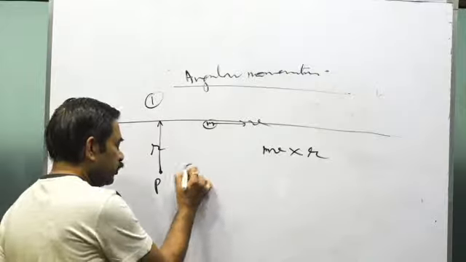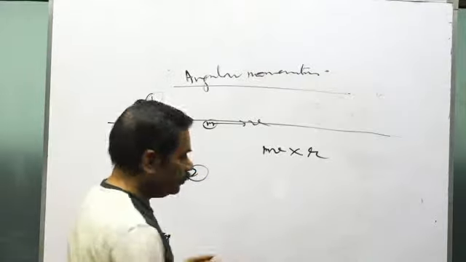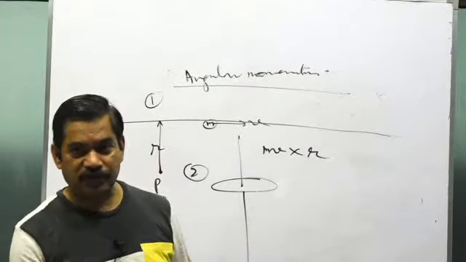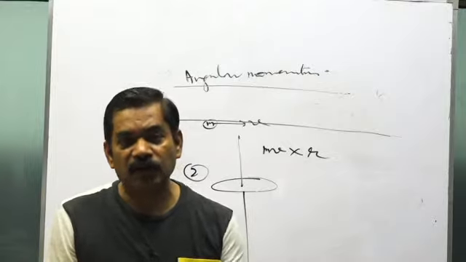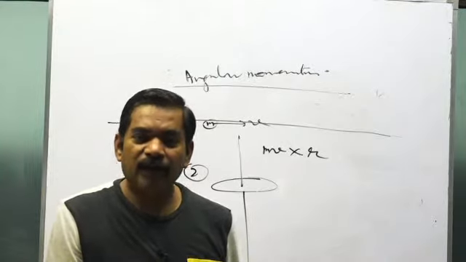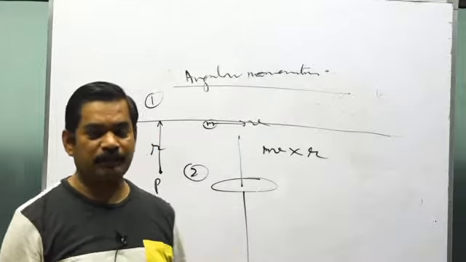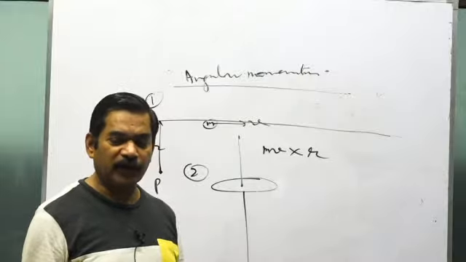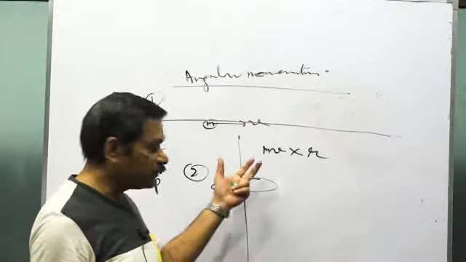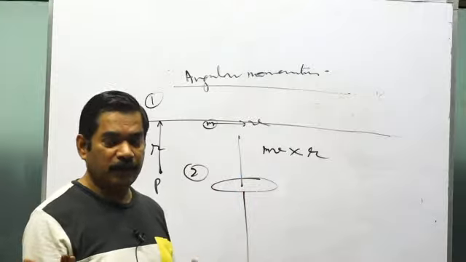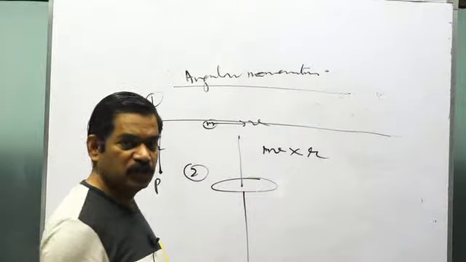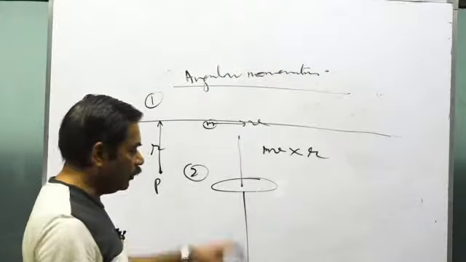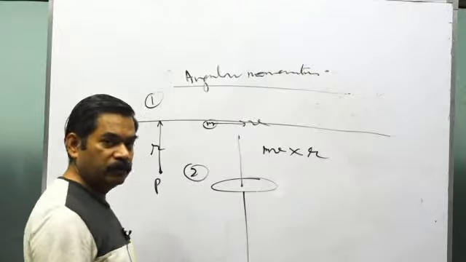Second, the angular momentum of a body that is rotating about a fixed axis. You see why I'm covering the topic in this way? The reason is that there is a variety of questions in the chapter, so the chapter cannot be covered by just some questions. Though in this coverage I'll be covering the important questions, the chapter has a variety of questions, so only through five or six questions the chapter cannot be covered. That is why I'm describing the chapter in this way for the sprint also.